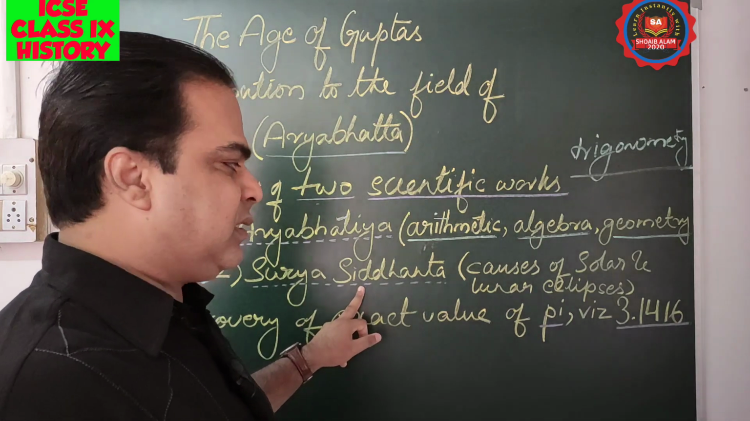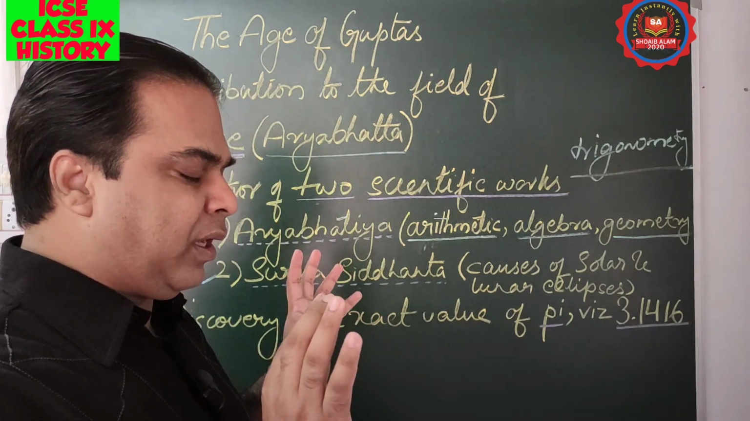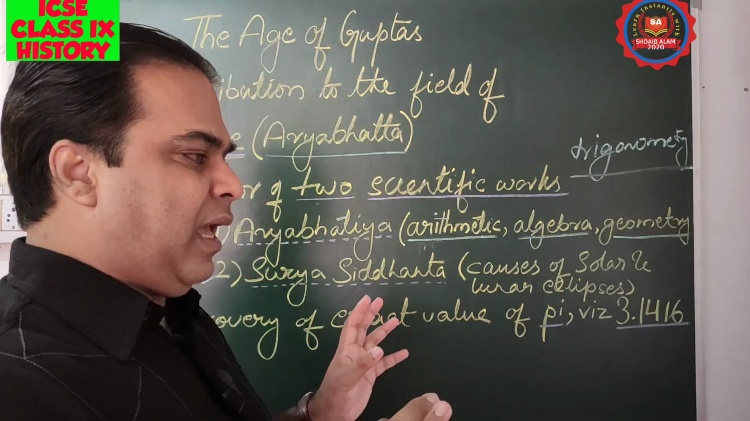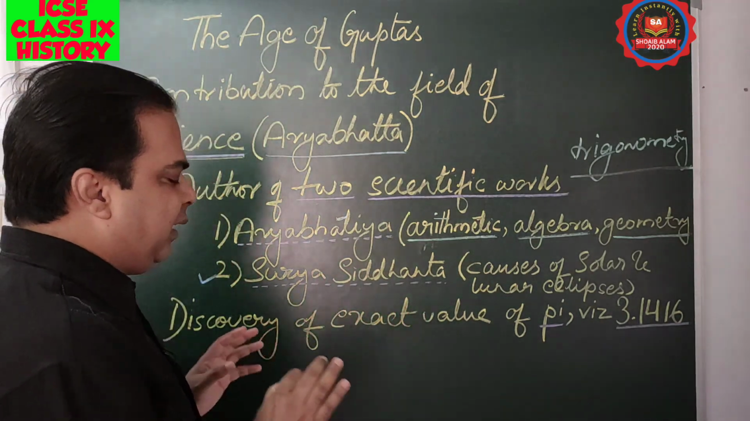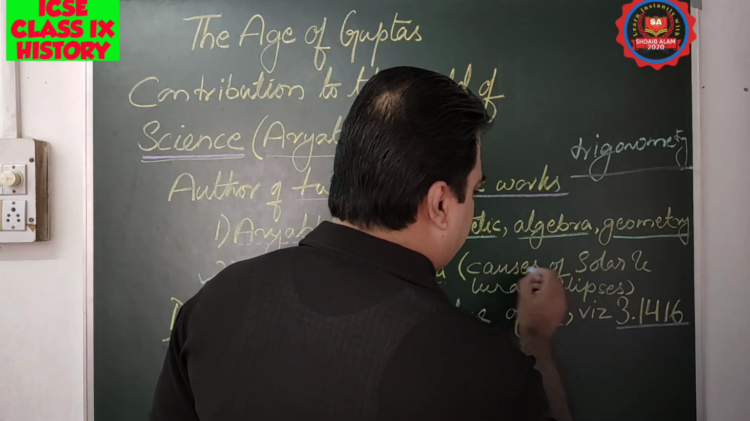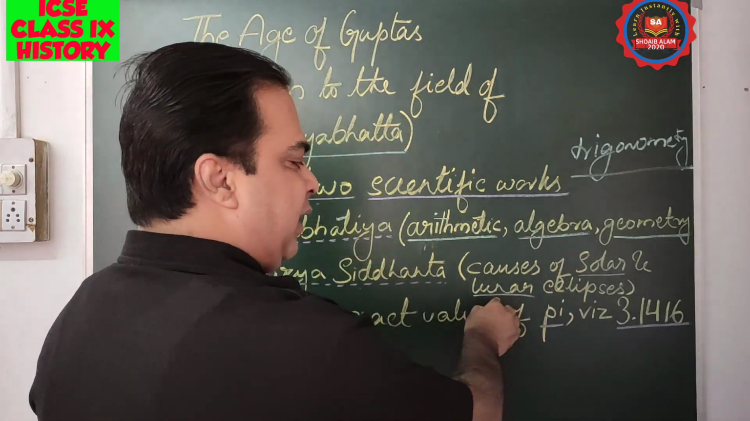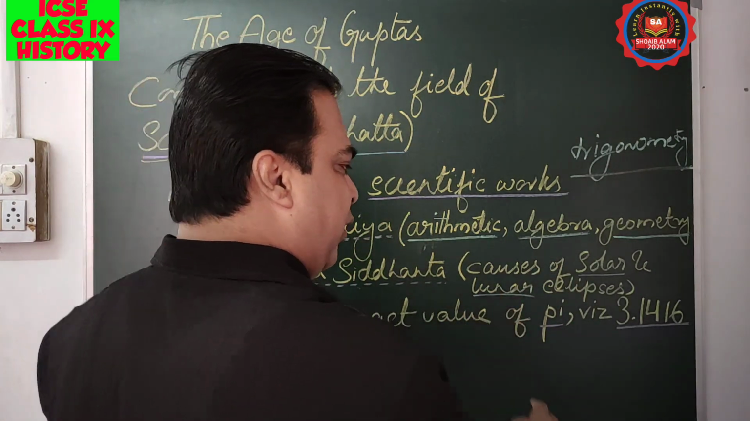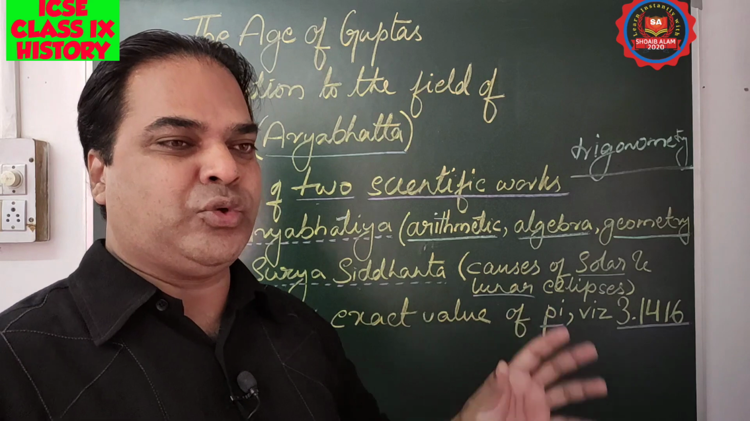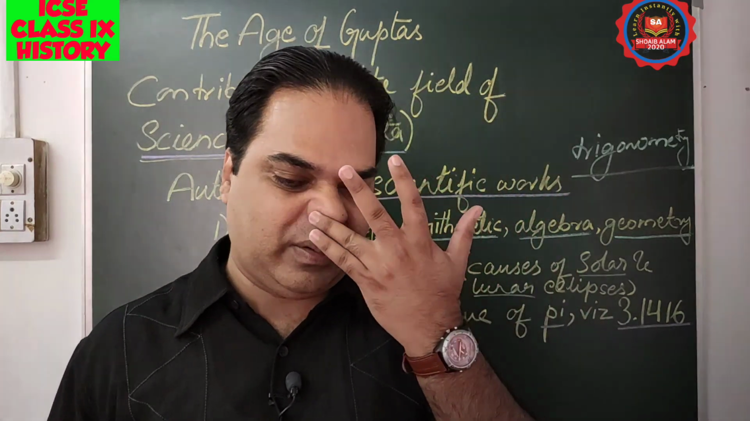The next important book written by Aryabhatta was Surya Siddhanta. Surya means sun, Siddhanta means the principle of the sun, how it revolves, what is its function. Mostly in this book he deals with the causes of solar and lunar eclipse. You might know about eclipses, Surya Grahan, which you might have heard about.